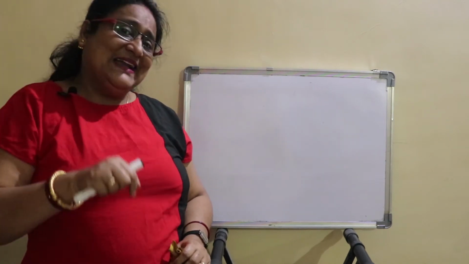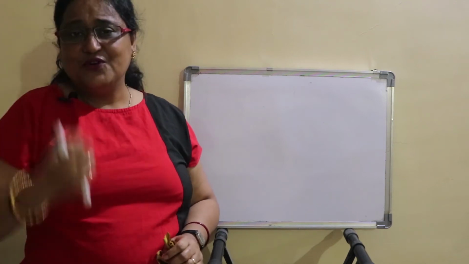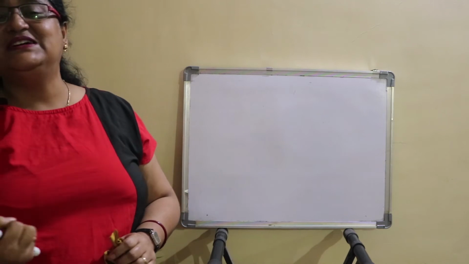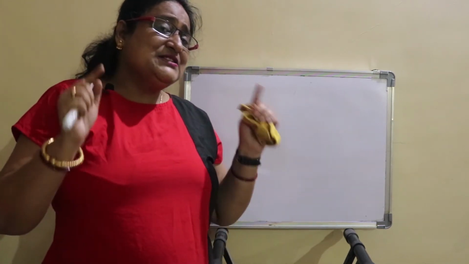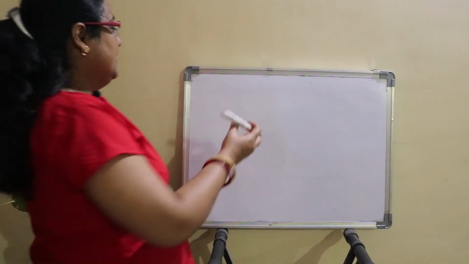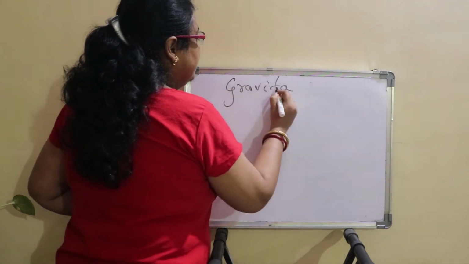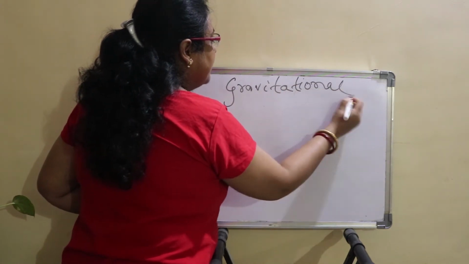So from that situation, one thing came to his mind: there must be some force which is attracting that apple towards the center of the earth, towards the surface of the earth. This force he named the gravitational force.